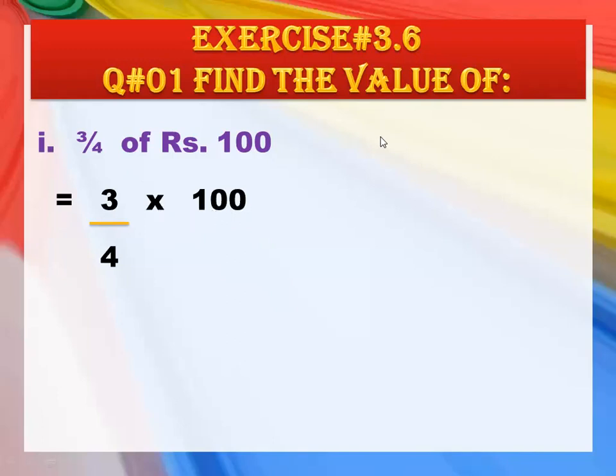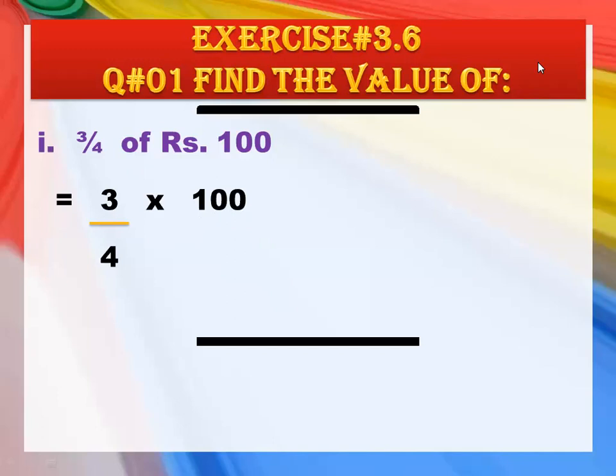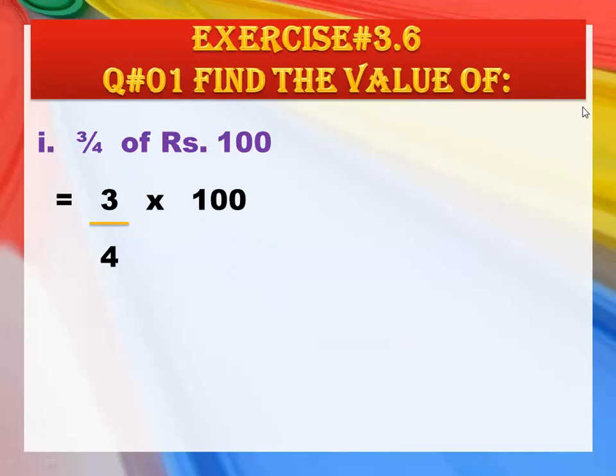Now what you are going to do is reduce it. Which numbers are you going to reduce? You are going to reduce this 4 and this 100. This 4 and this 100 can be reduced by what? You are going to divide by 4. Now look at it: 4 into 1 is 4. 4 into 2 is 8. Then 2 will be left here, and then it will become 20. So 4 into 5 is 20.